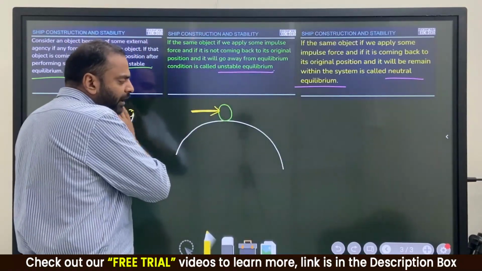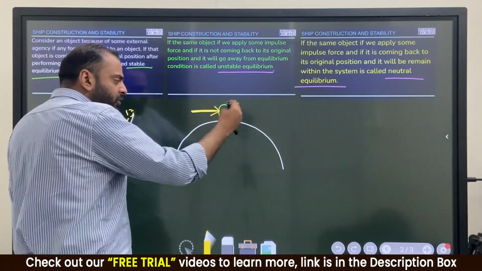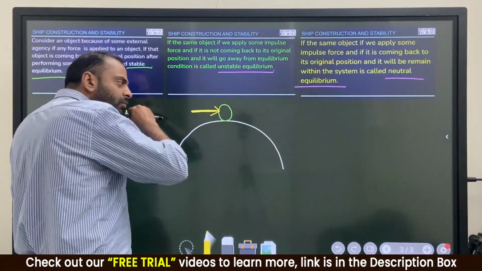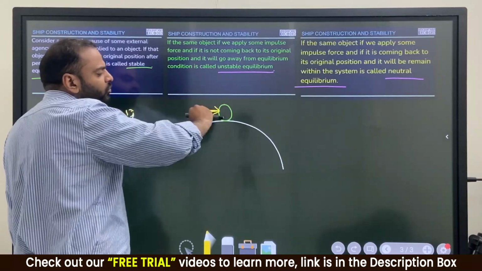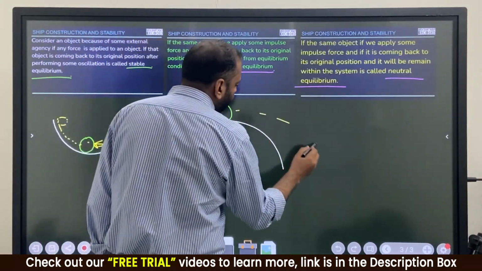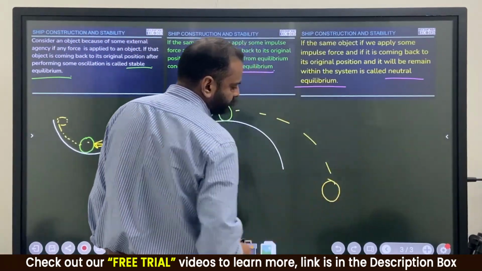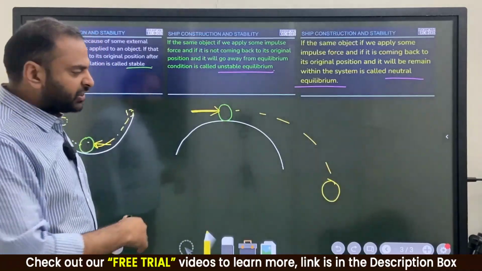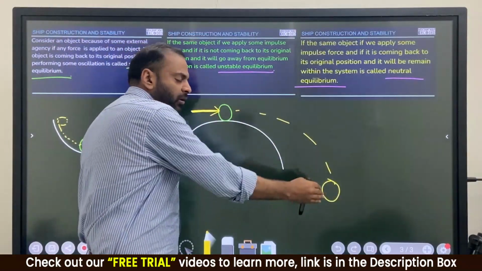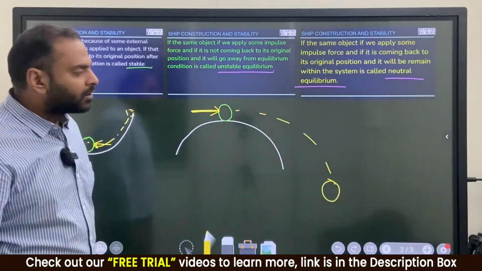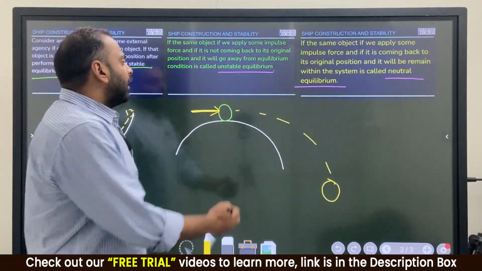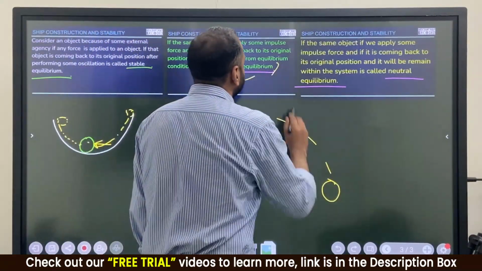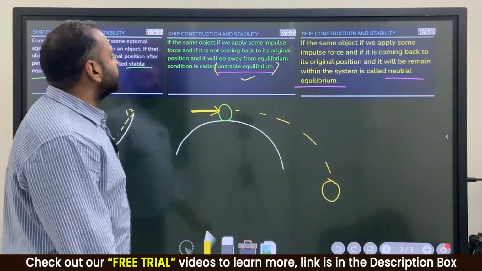सिंपल है. If I practically सोचो, suppose this type of surface है, clear? If I give some amount of force to this ball, it moves like this here. Clear? This is the trajectory path of this ball. Agree with me? So this kind of system is called unstable equilibrium. Any doubt? Means what?